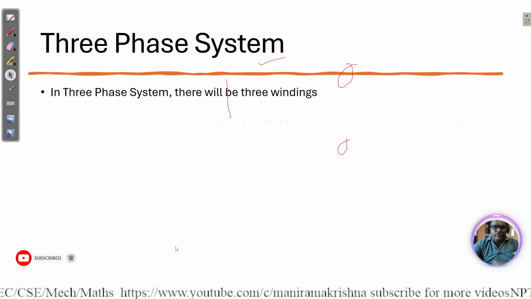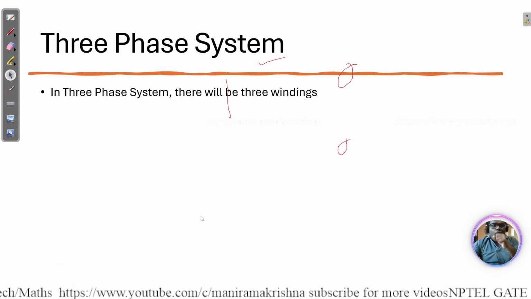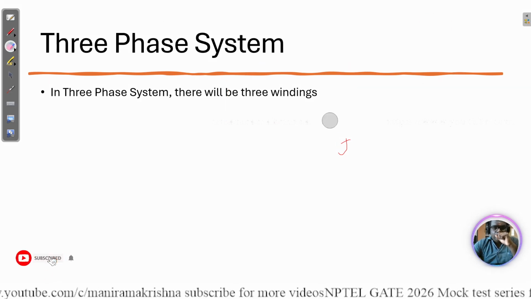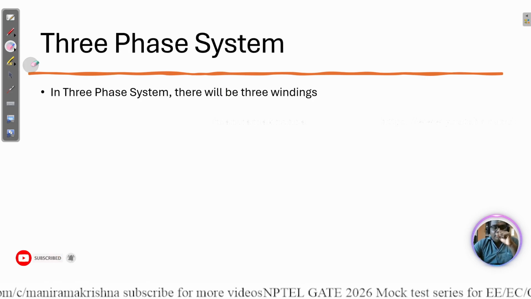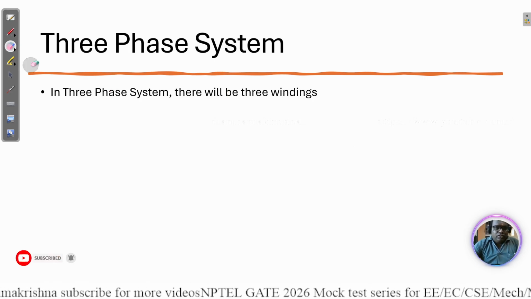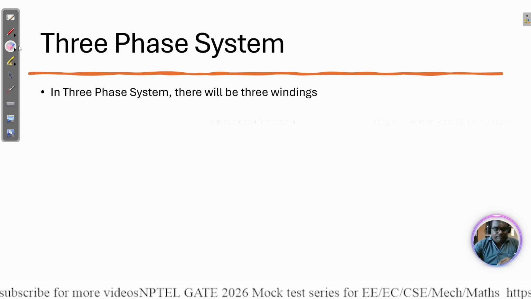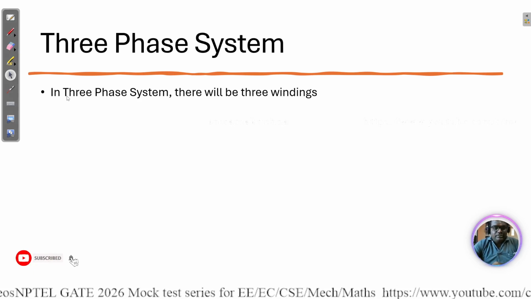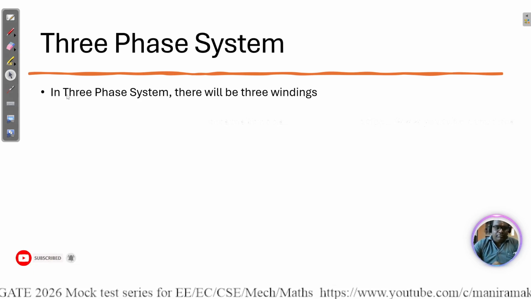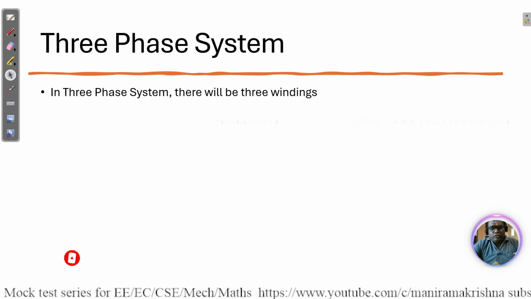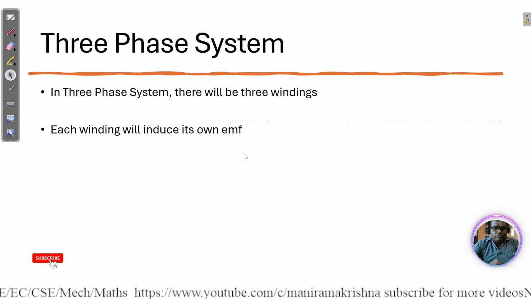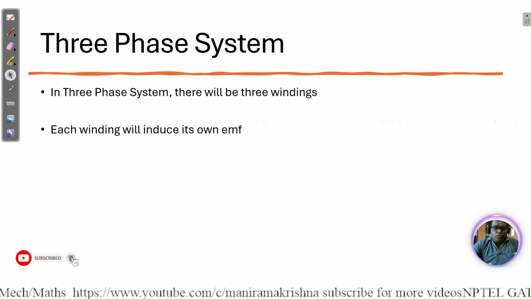The three-phase system is the main thing we will talk about. We will not deal with the two-phase system. So now we will dive into the three-phase system. The three-phase system has three windings: A, B, C, or R, Y, B, or else U, V, W. Each winding has its own EMF.